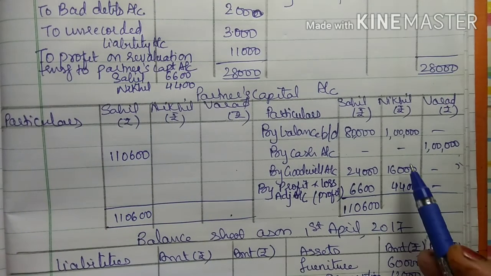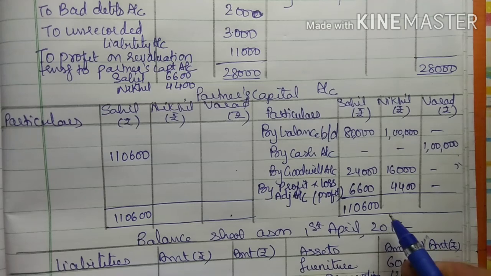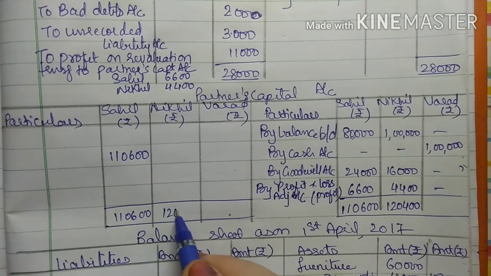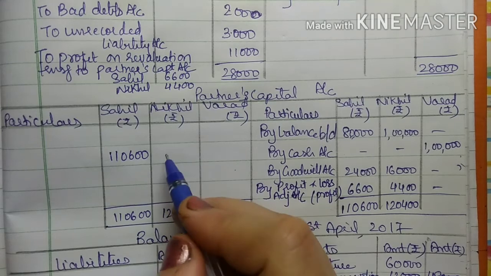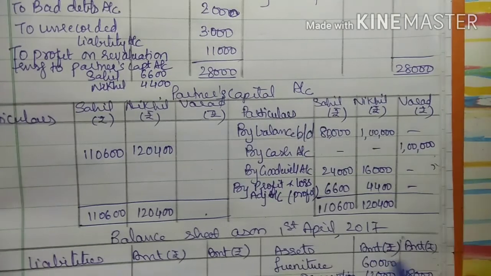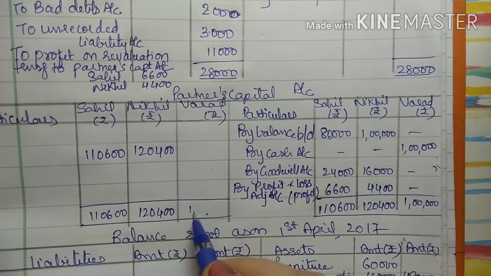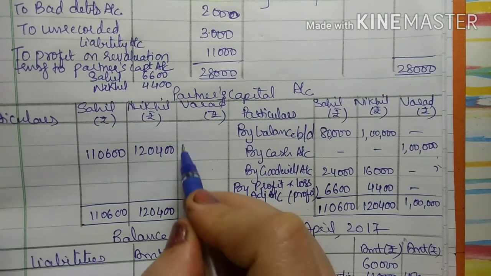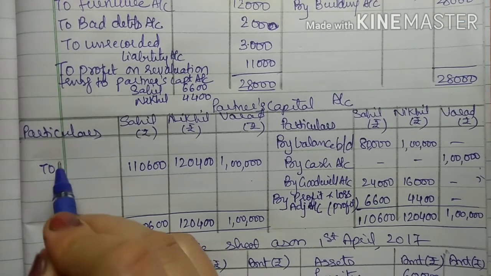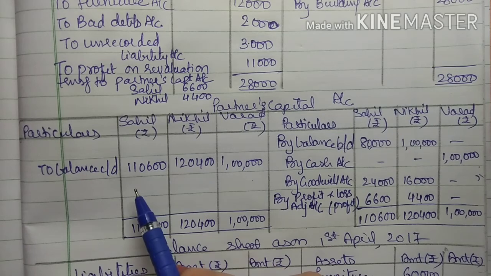Then next see Nikhil's account, that is 1 lakh plus 16,000, then 20, that is 1,20,400. Again nothing is to be deducted, so I will get 1,20,400. Now see Varad's column, that is 1 lakh here. Again nothing is to be deducted, so again I will get 1 lakh. So this is nothing but balance carried down.